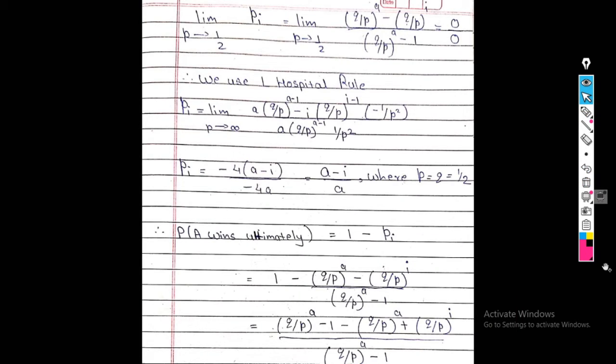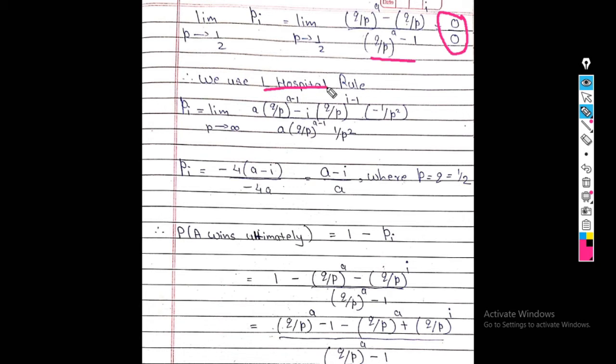Now we take the limit of this answer. The limit is P tends to half. So Q upon P raised to A minus Q upon P raised to I, divided by Q upon P raised to A minus 1. After putting P equals half, we get the answer 0 upon 0. So when the limit is 0 upon 0, we apply L'Hospital's rule.